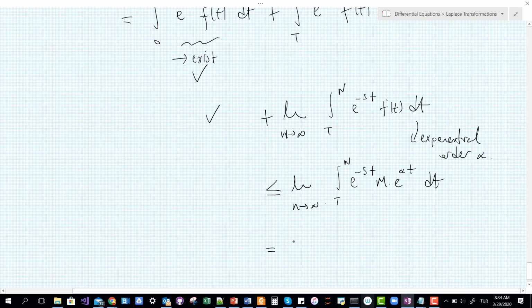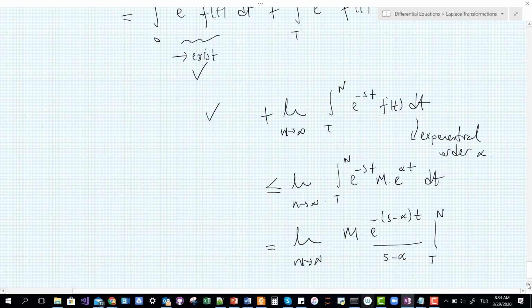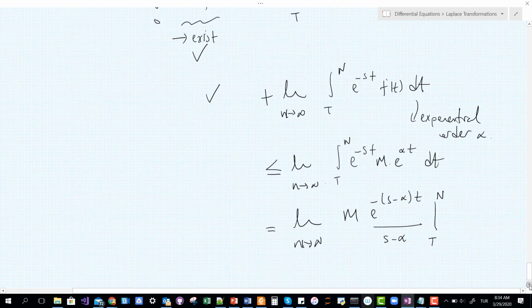And look at that. Can I take this integral? Yes. This integral will be equal to e to the negative s minus alpha t over s minus alpha. You will remember that we solved the Laplace transformation of e to the at, where we applied the same integral.